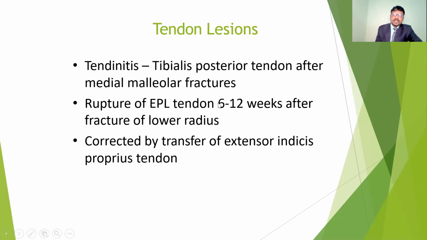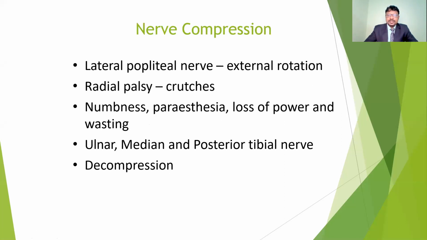Another one is rupture of the extensor pollicis longus tendon, which occurs 6 to 12 weeks after a fracture of the lower radius. So if there is a radius injury, there is a chance to get extensor pollicis longus rupture. These are corrected by transfer of the extensor indicis tendon. Sometimes we have to do tendon replacement surgeries, which help to improve tendon function. So these are the complications we may get after fractures.